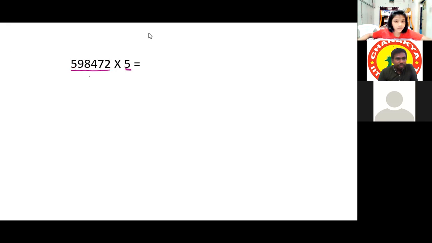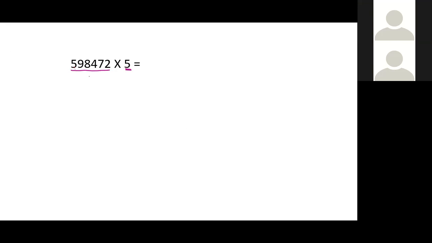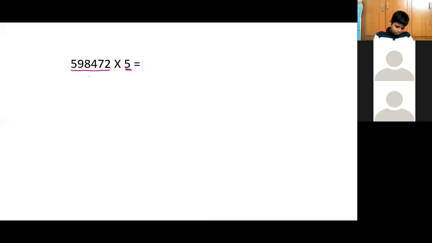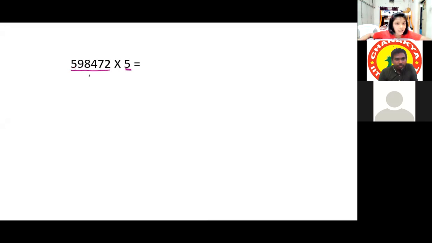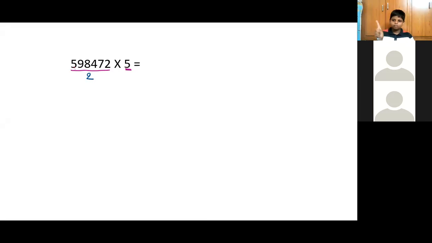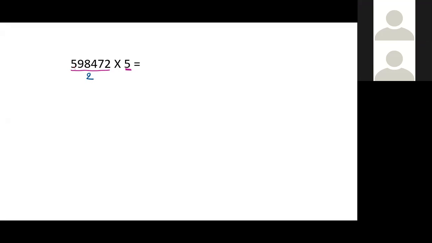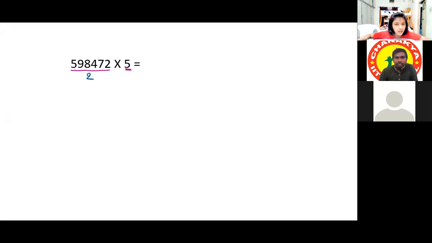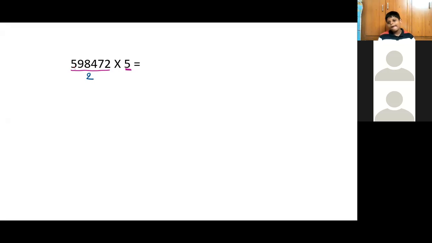Yes, proceed. So first we should half the number, means we should divide by 2. Okay. Sir, can I solve once?